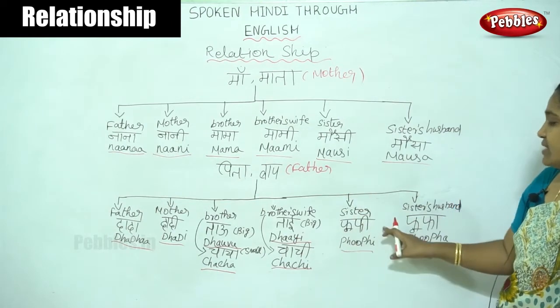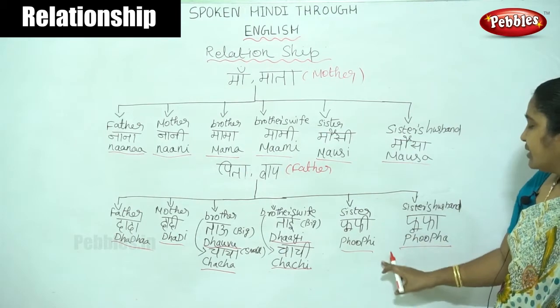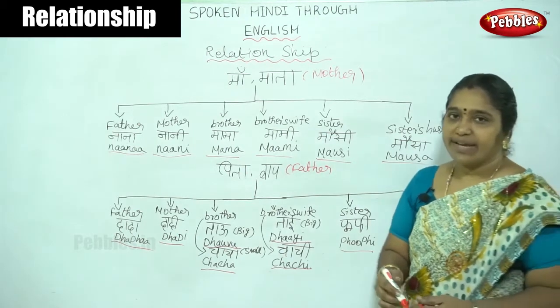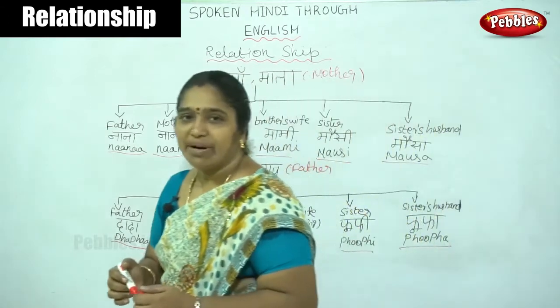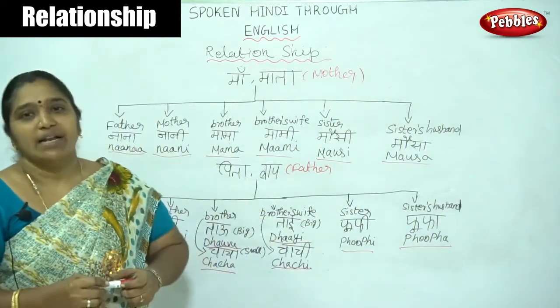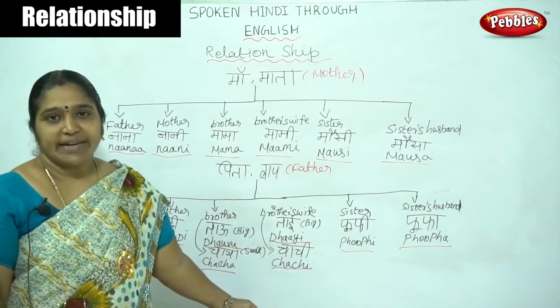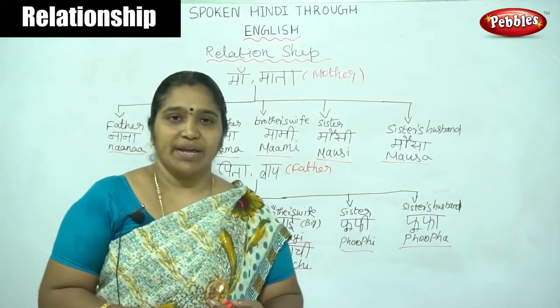Then the sister is called as Poofi. Then her husband is called as Boofa. This relation is an important relation in our life. We have to know the relations between our father side and the mother side. Okay, is it clear?